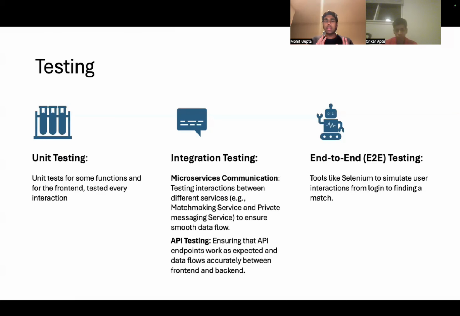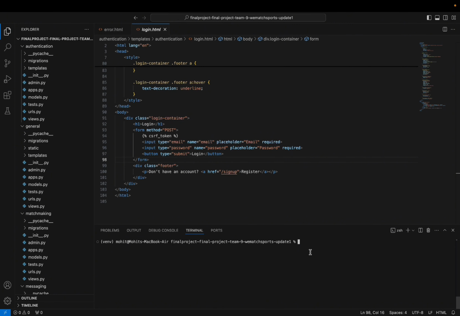So we have tried it for about 50 or 100 users, and the WeMatch platform was fine. It worked well. Let's have a look at the demo. All right, let's start with the demo then, which is authentication. We have containerized all the microservices into one particular Docker container. So let us build that first.